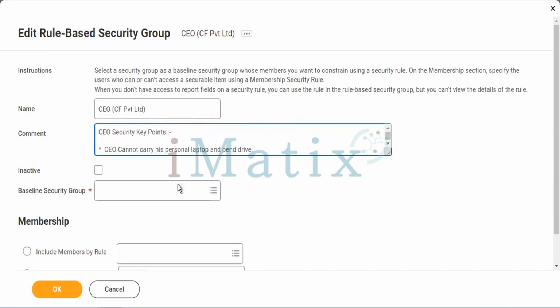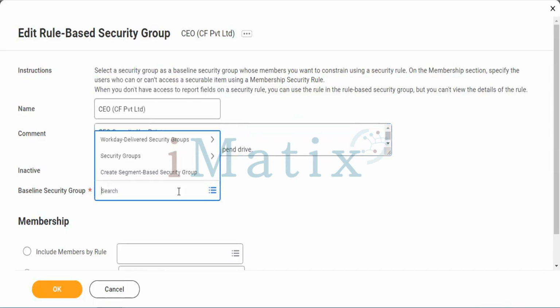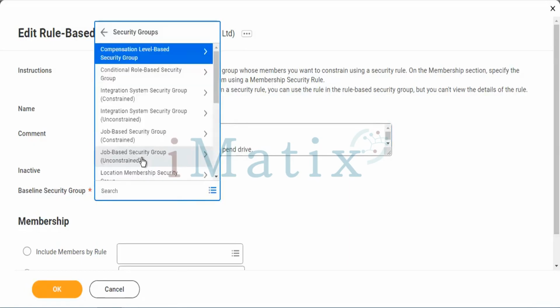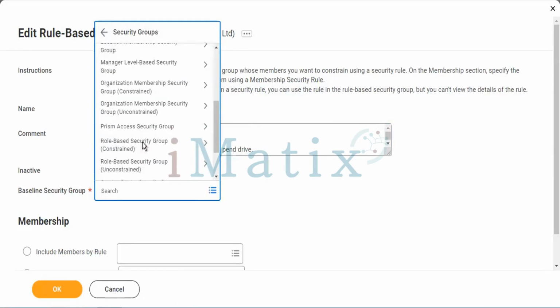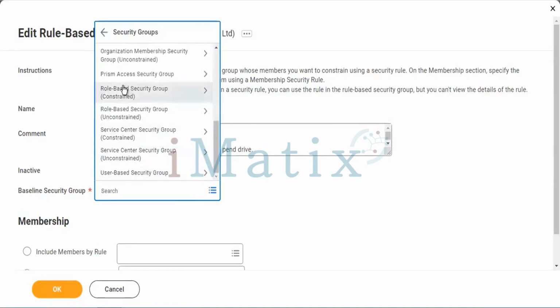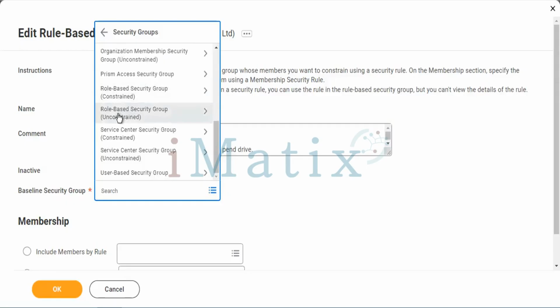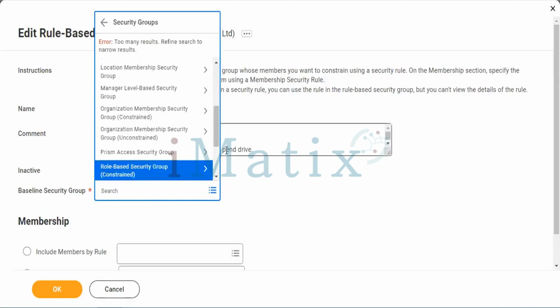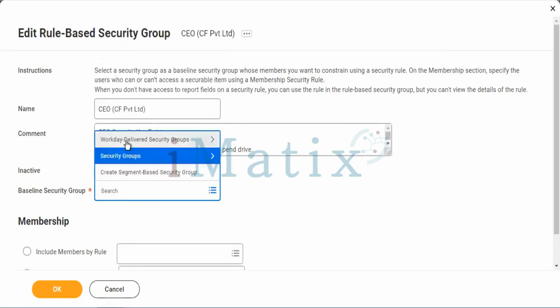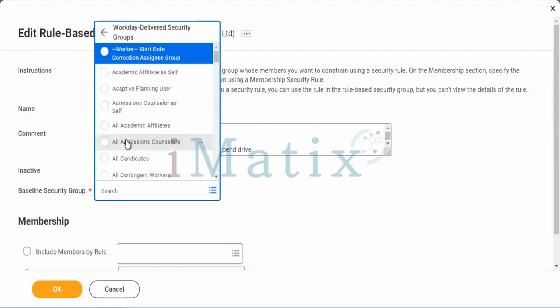After giving all your security points, you need to come back under the security group. You need to go and tap on the security groups. Here, you need to select your individual security group to start. We selected role-based security group, so we need to select role-based security group. Too many results, it is not found. It's giving an error. I'll go with the security groups option.